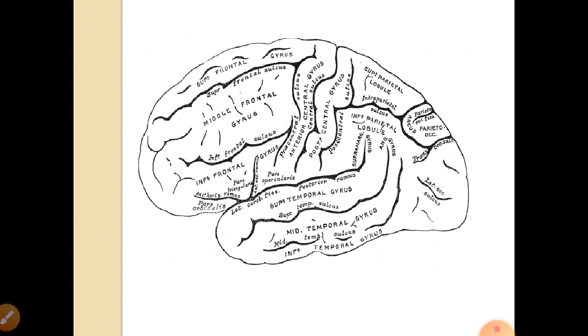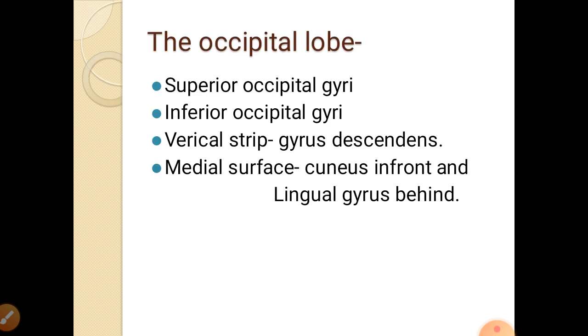In the occipital lobe, there are the superior occipital gyri and inferior occipital gyri, and behind them a vertical strip of cortex called the gyrus descendens. On the medial surface there is the cuneus in front and the lingual gyrus behind. So these are the anatomical divisions of these lobes.